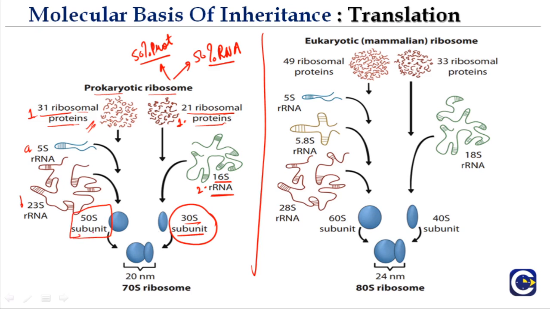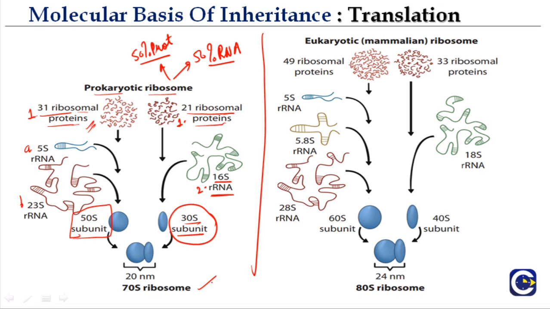So this is one of the favorite questions in examinations. They will easily ask you, they will make sentences. They will write 30S subunit 16S rRNA, or they will write 30S subunit 5S RNA, and you have to find the right option that results in the formation of the 70S ribosome.